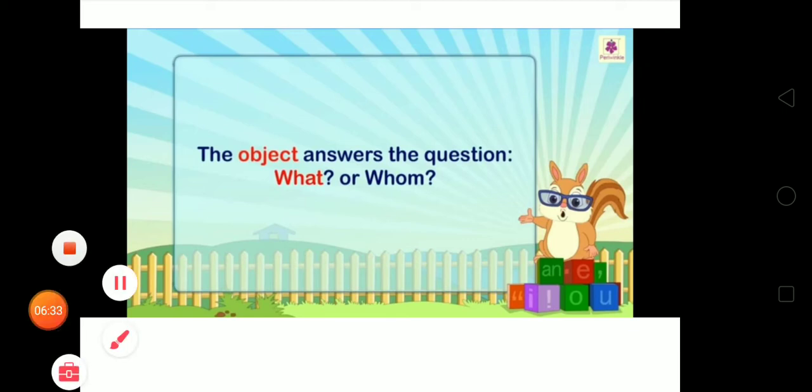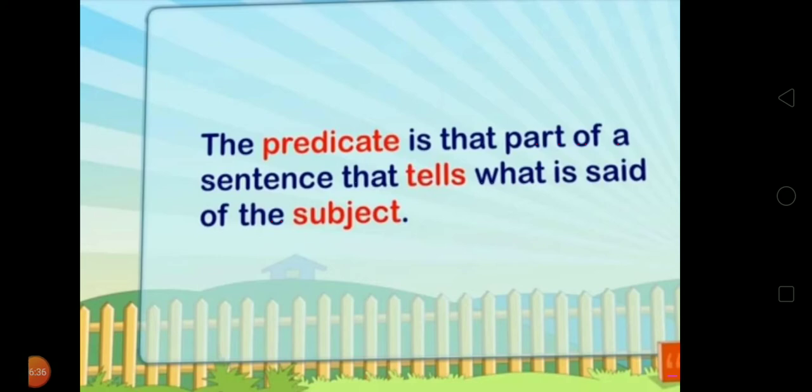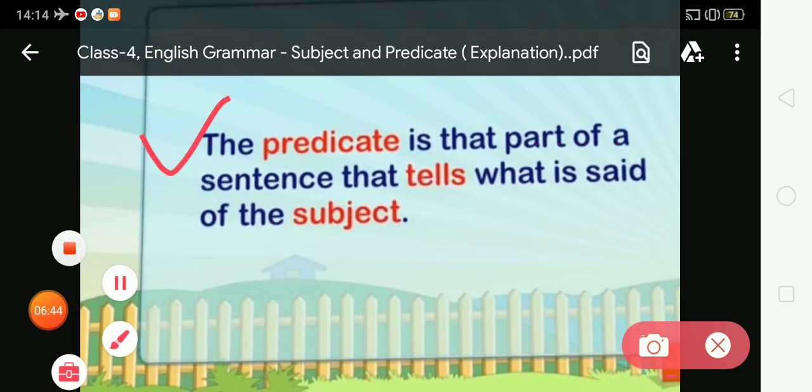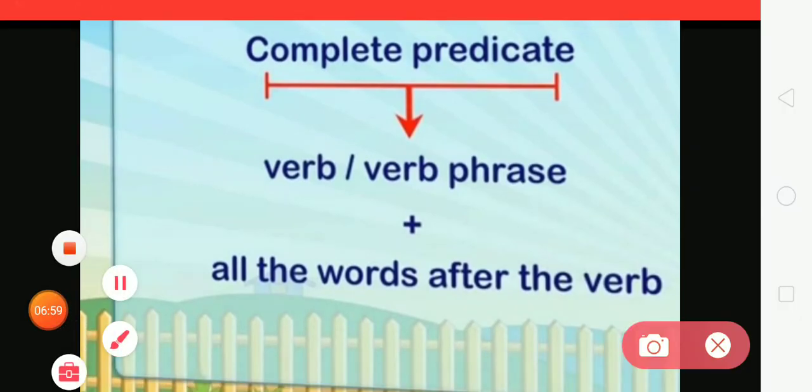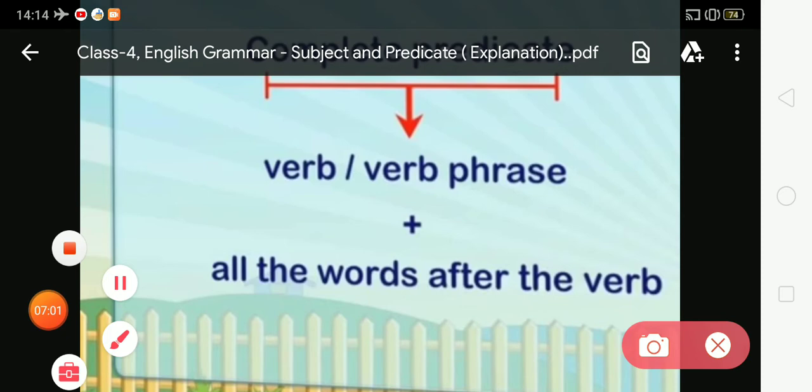The predicate is the part of a sentence that tells what is said of the subject. Students, what is predicate? We have to say the predicate is the part of a sentence that tells what is said of the subject. And students, in a complete predicate there is a verb or verb phrase plus all the words after the verb. Okay.